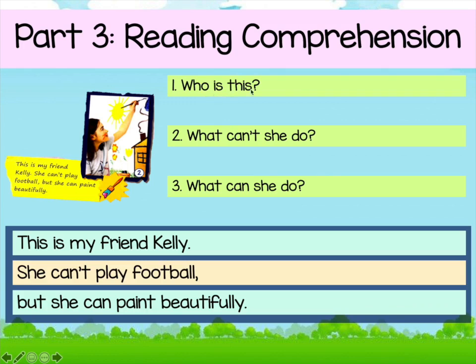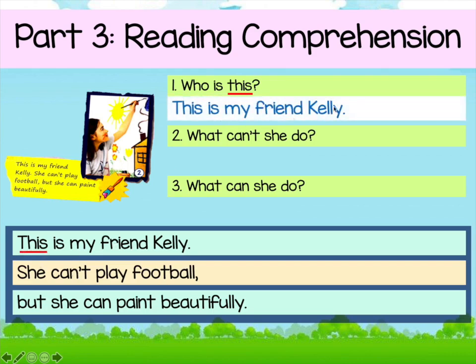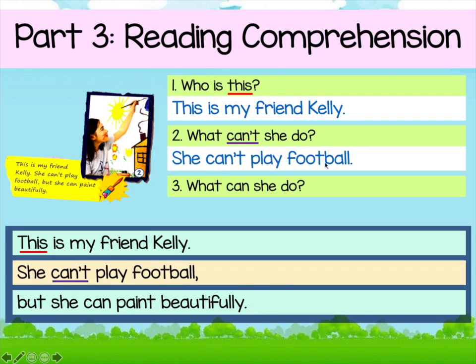The first one, who is this? Keyword is this. And from the three lines here, you can see the word this is in the first line. So this is my friend Kelly is the first answer. And then next, what can't she do? So the keyword here is can't. And don't look at the first line again. You need to look at the second and third lines. So can't you can find in, yes, the second line. So the answer is she can't play football.